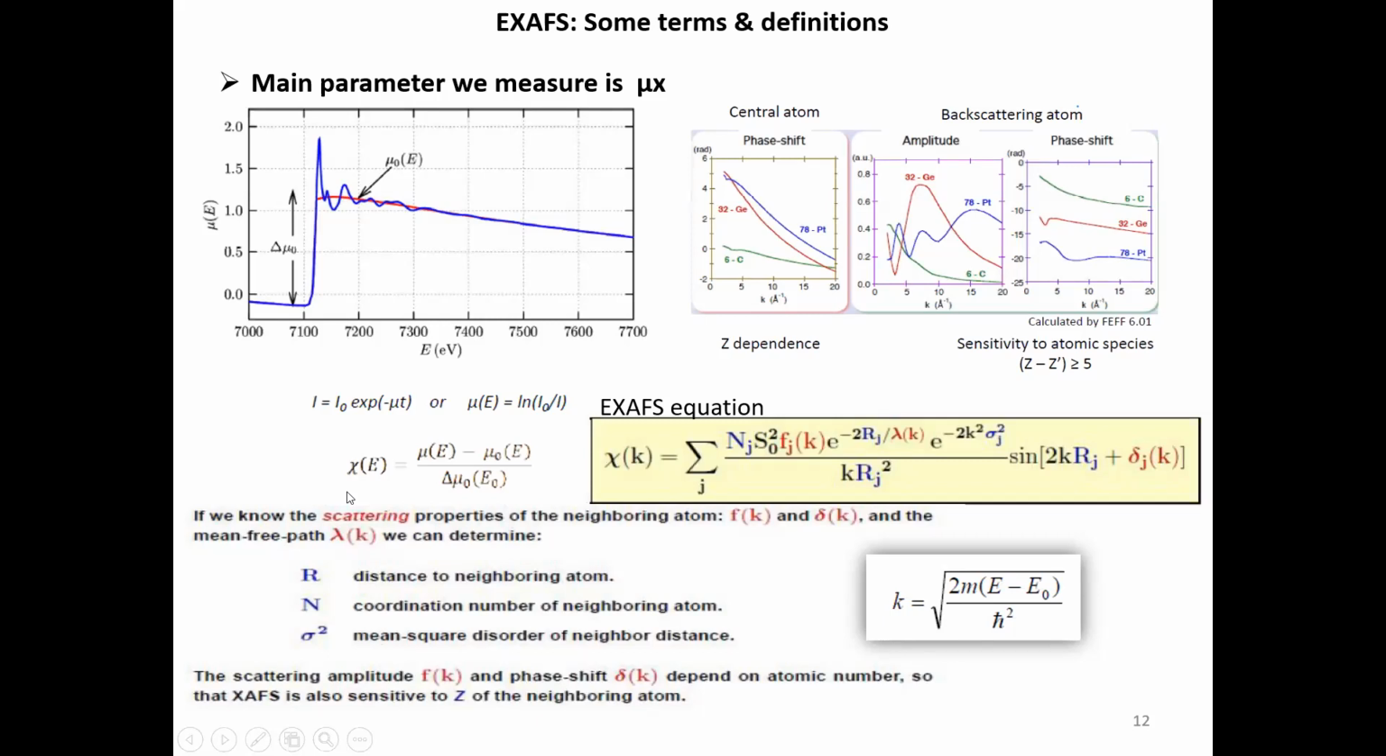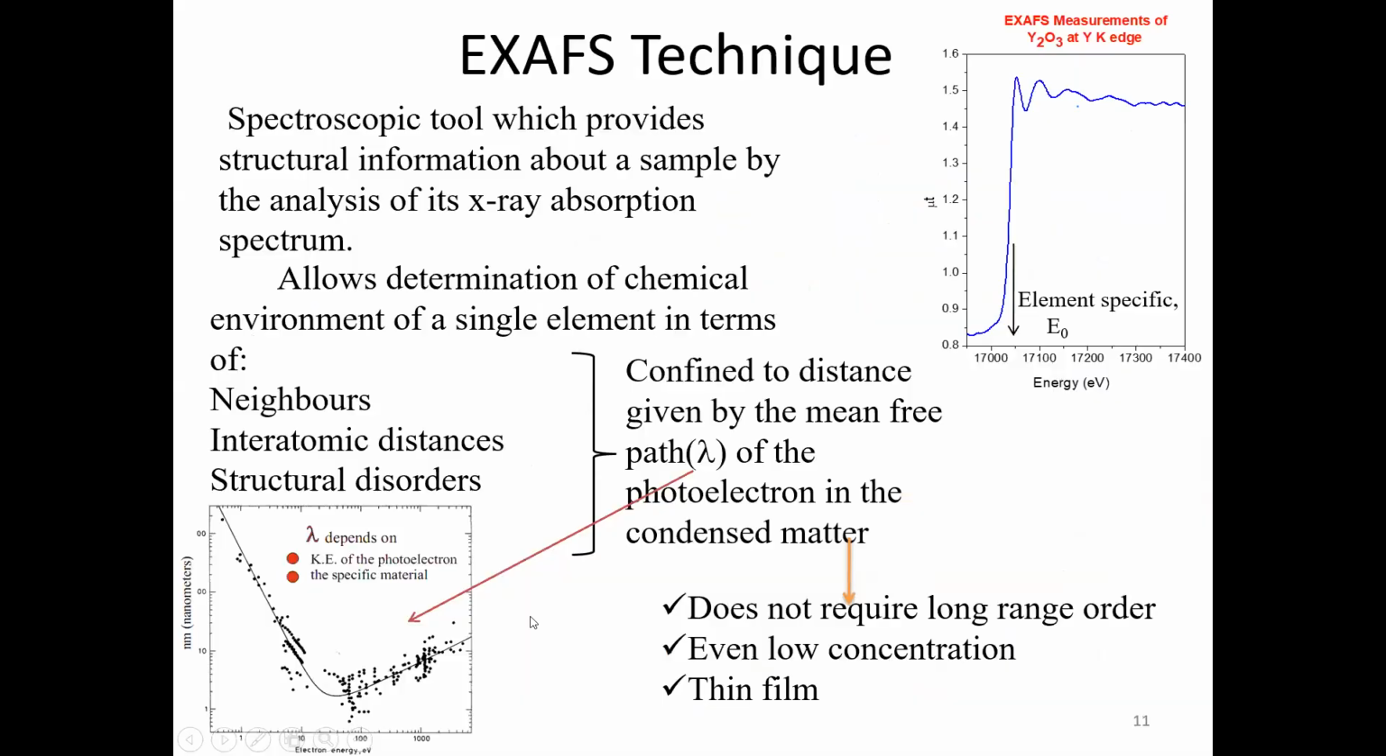And this is S0 square, which is also called the amplitude reduction factor, which basically includes the experimental artifacts as well as the inelastic scattering portion, which is responsible for the decay of the signal. Then fj(k) and sigma(k), these are the scattering amplitude and the phase shift parameter. And this is the mean free path parameter, that is lambda k that I showed you in this graph. So this is the lambda k, which is responsible for the attenuation of the EXAFS signal.